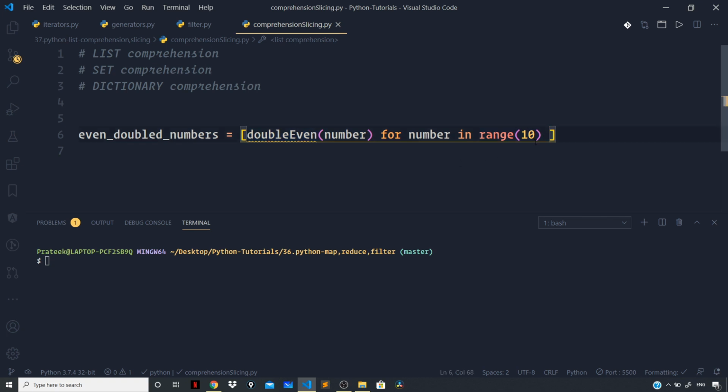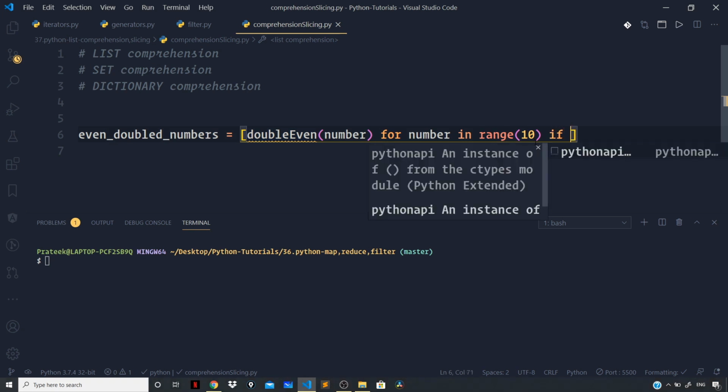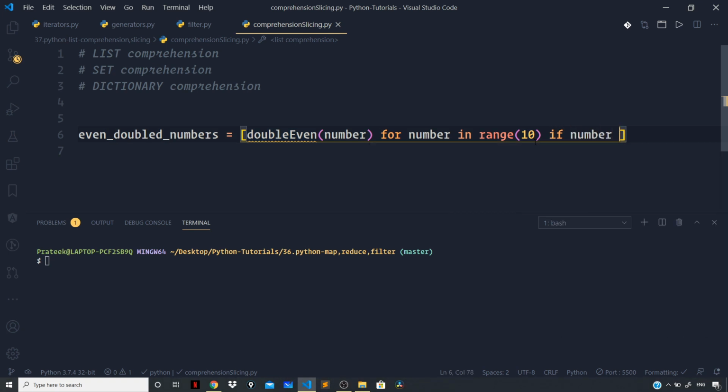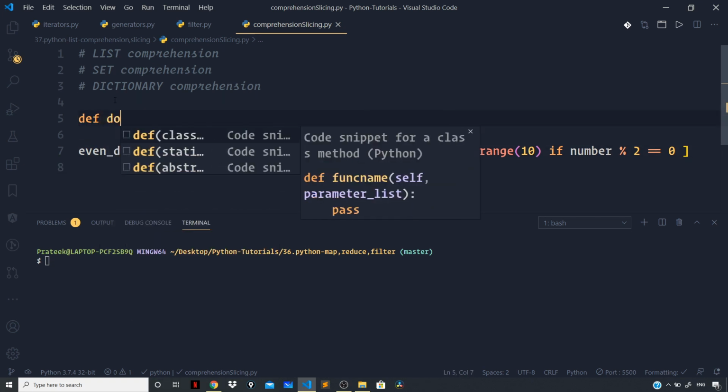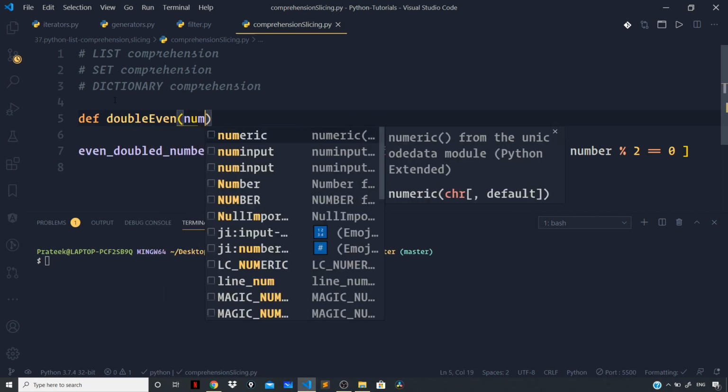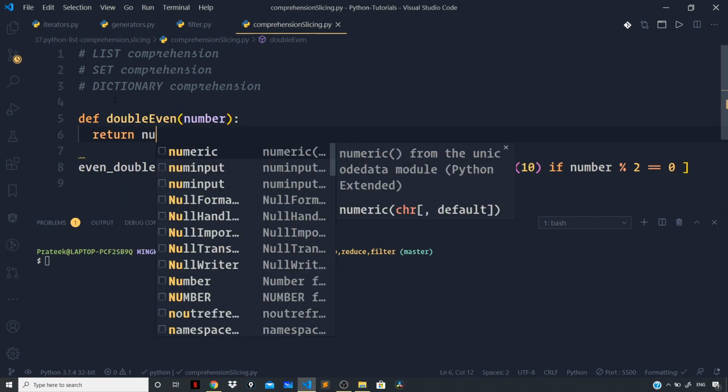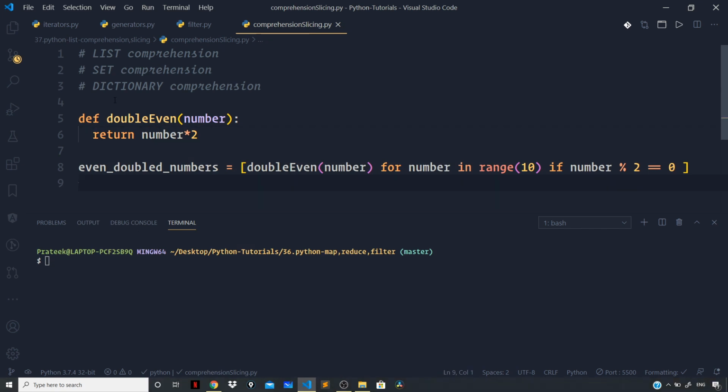To check whether it's an even number or not, we can use the if condition: if number modulo 2 is 0, then it's an even number. So from all the numbers from 0 to 9, you will grab the even numbers, supply each to this function, double it, and store them in this list. Now let us define this simple function double_even, which expects a number, and you can just say return number times 2. Let us print this variable to the terminal and run the file.